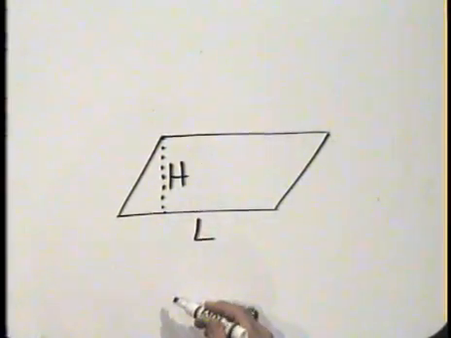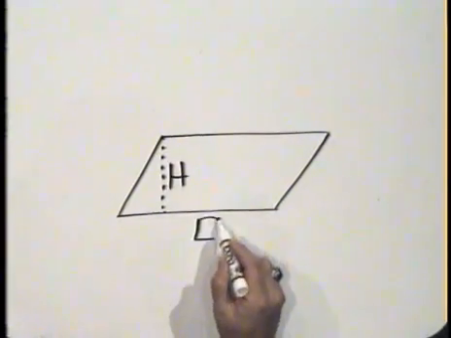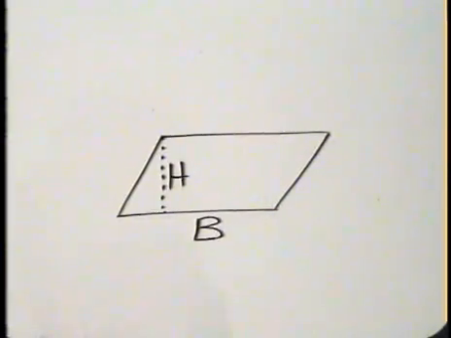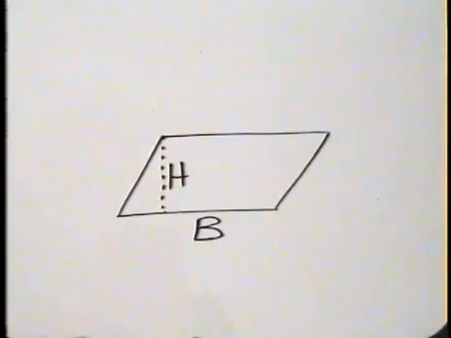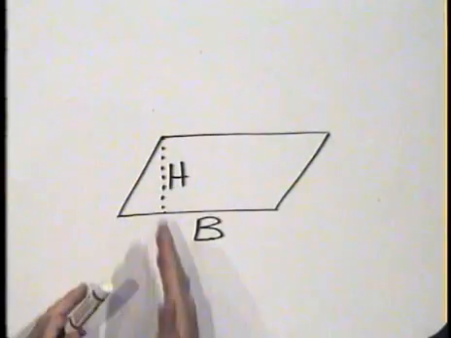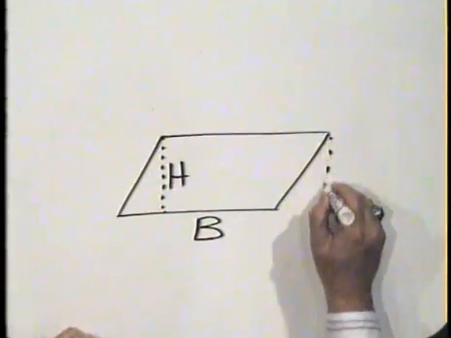Now, sometimes this length is called a base. I'll put a B in here, and the reason is to differentiate it from the length and the width of a rectangle. Now, imagine we then took this right triangle over here at the extreme left side, cut it out, and pasted it right here.